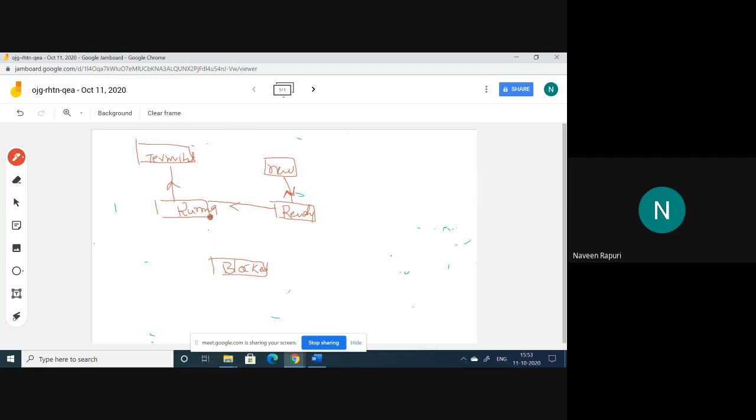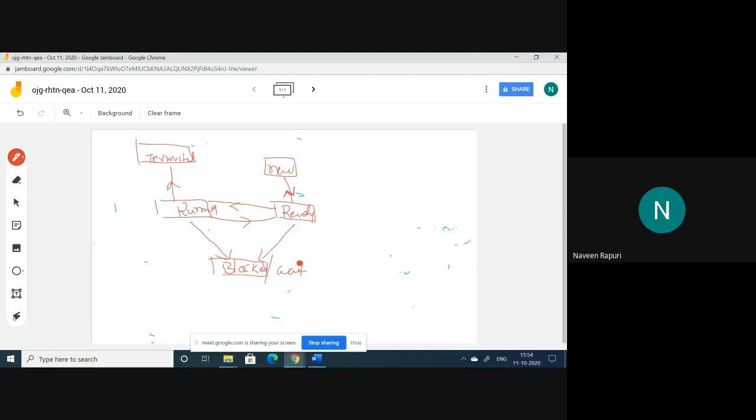When a high priority process comes, it moves from running to ready again. Sometimes it may be blocked, from the ready state to blocked, or from the running state to blocked. Blocked means we can also call it the waiting state. Blocked or wait state. So this is the diagram given.